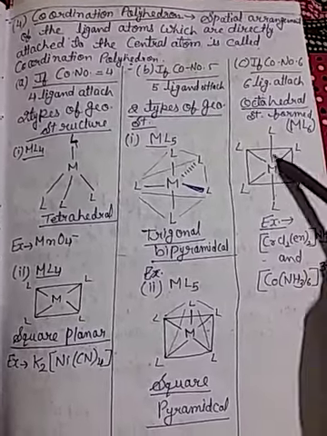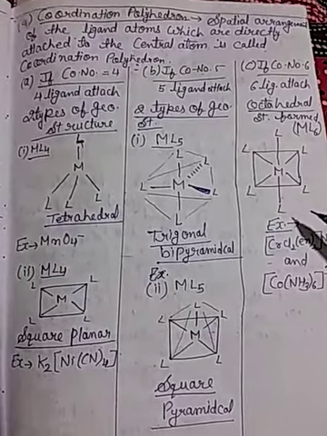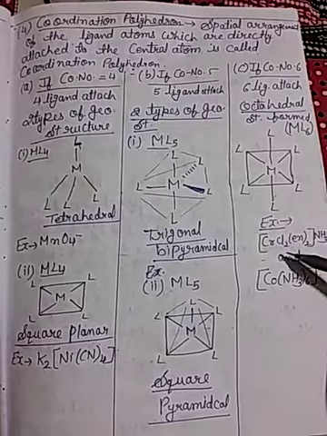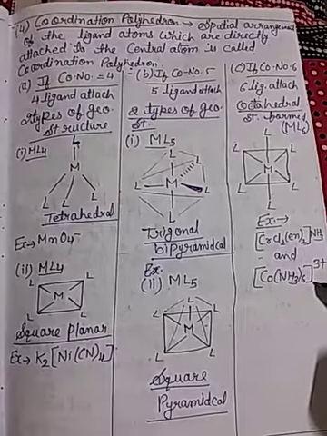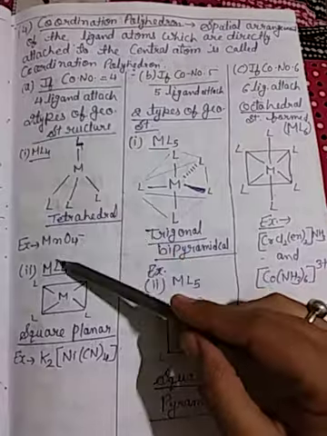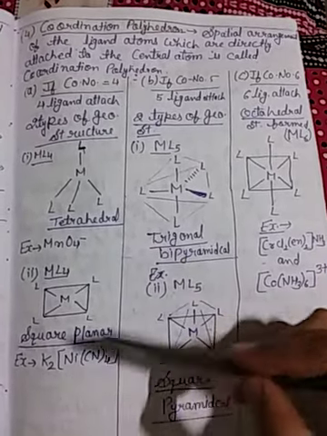4 ligands are attached in a square way, with ligands on the up and down sides, so the structure is octahedral. Examples are [Cr Cl2(en)2], [Co(NH3)6]3+. These are octahedral examples. A tetrahedral example is MnO4-, and a square planar example is K2[Ni(CN)4].